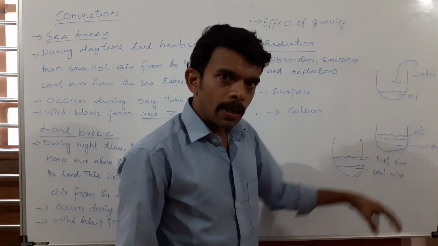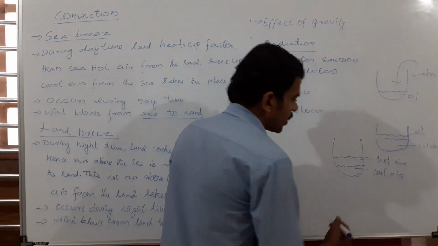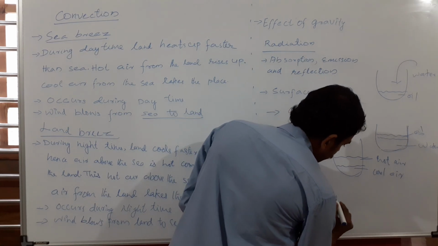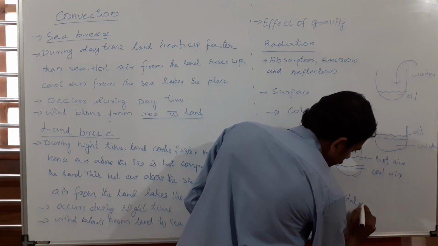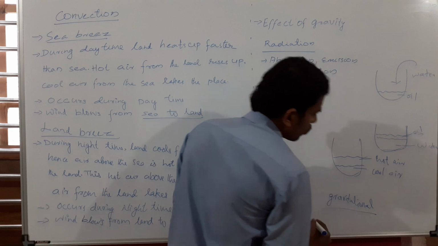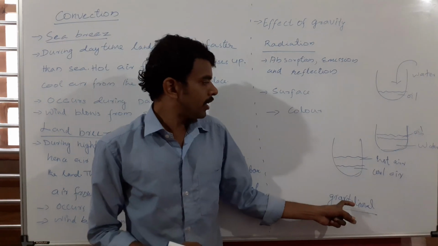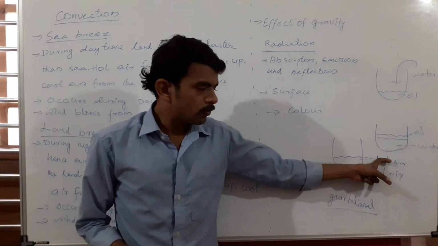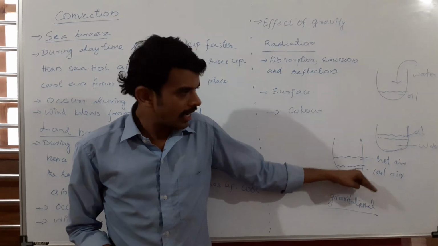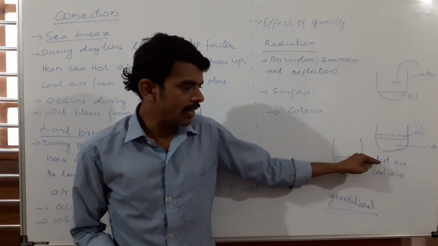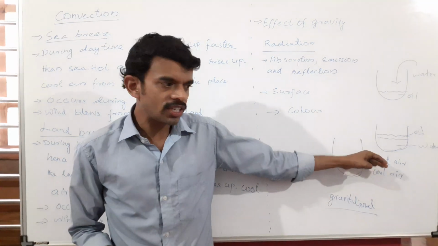It is done because of the gravitational effect.